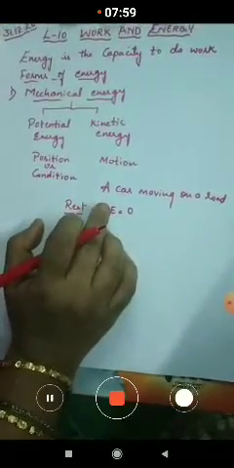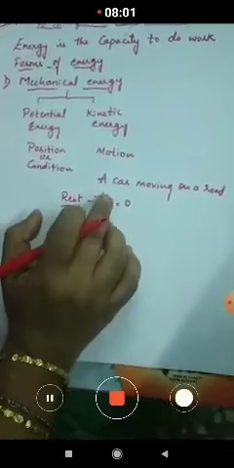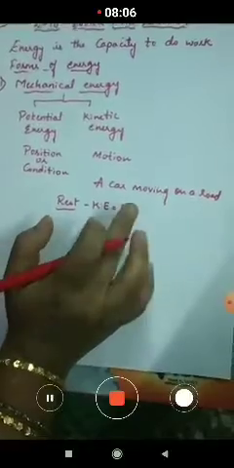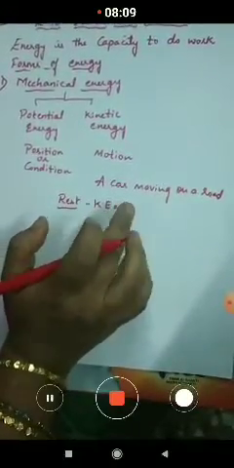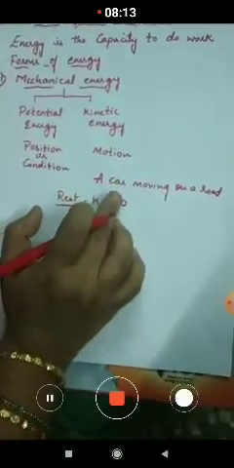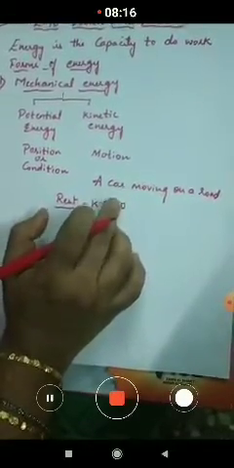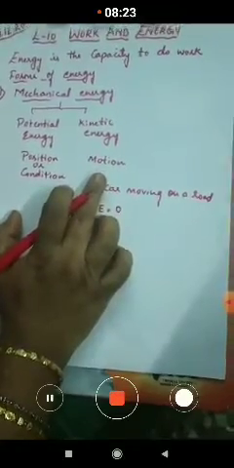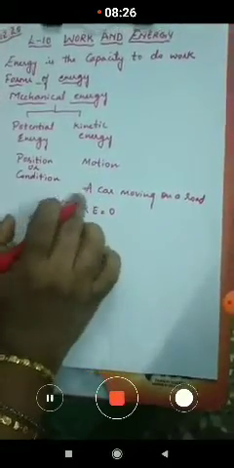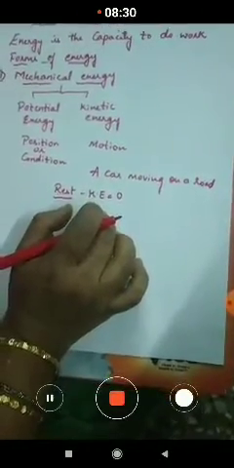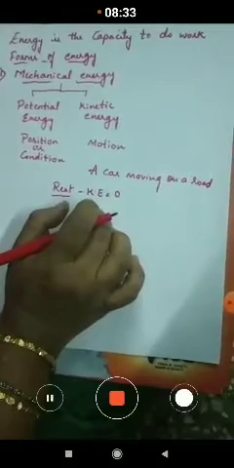And we can also see the moving aeroplane or a car moving on a road, or a ball thrown by the cricketer. Okay, so these are some of the examples where the objects are in motion. And these objects which are in motion possess kinetic energy. So these are some of the examples we have learnt in the last class. So now we move on to the next form of energy, children.